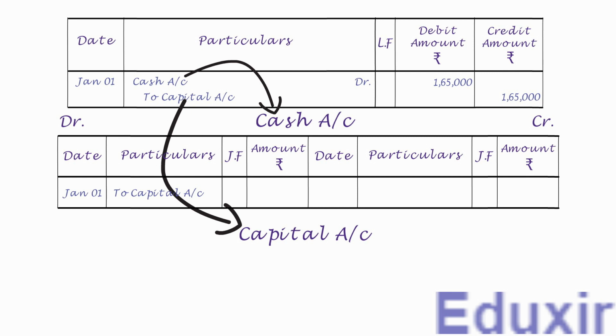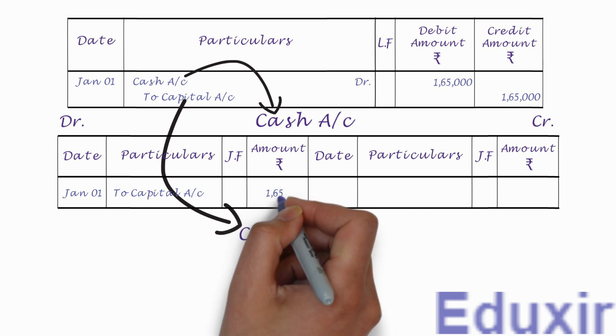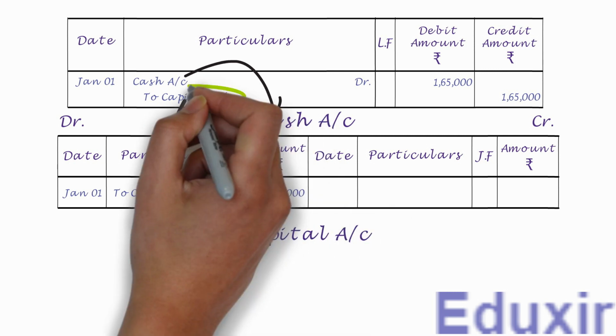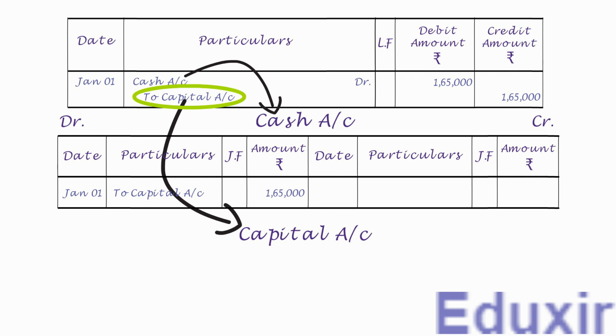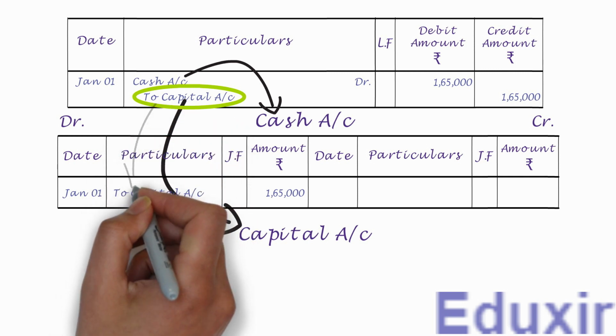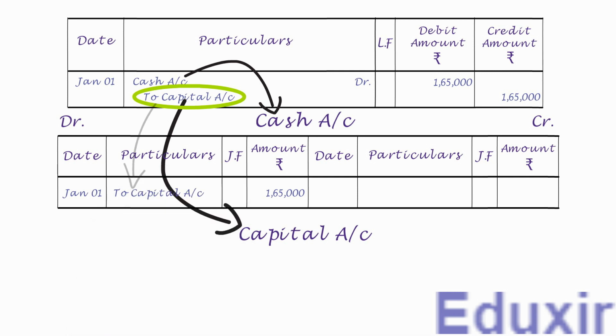Let us now write the debit amount of 1,65,000 rupees into the amount column. Note here that in the journal, the capital account is the credit entry, but the credit account name has to be entered into the particulars column of the cash account's debit side. If this is a bit confusing, you can go through this part of the video again by replaying it. It is important that you understand this before we proceed next.